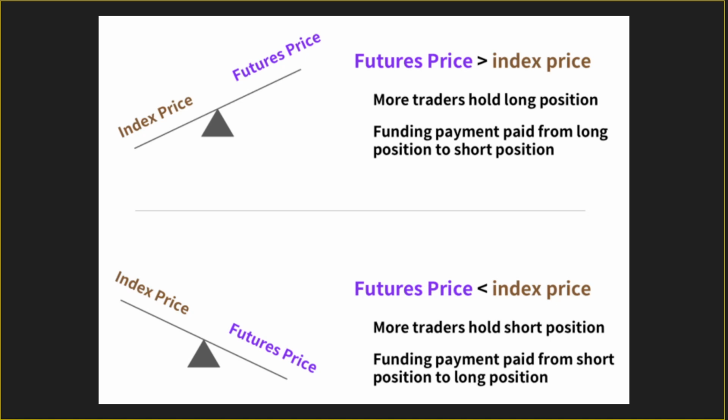Here's an example of differences between the index price and futures price. If the futures price is higher than the index price, it is an indication that more traders hold long positions, and the funding payment is paid from long positions to short positions. And if the index price is greater than the futures price, this is an indication that more traders hold short positions, and the funding payment is paid from short positions to long positions.